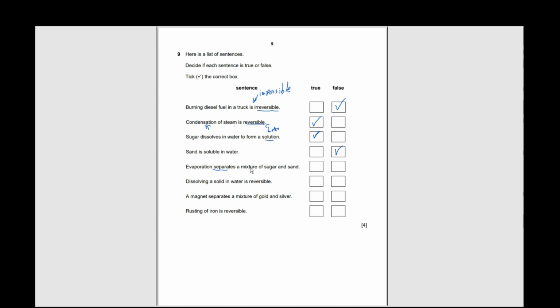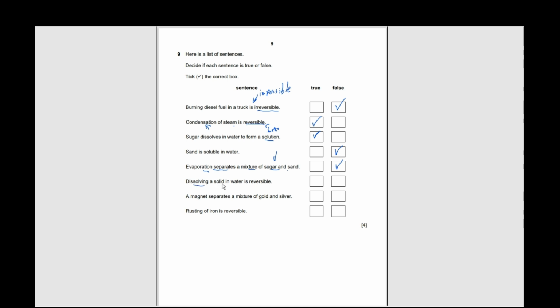Evaporation separates a mixture of sugar and sand. Evaporation, if this is sugar, if this is sand and water, yeah, true. But sugar and sand, no. Both cannot be separated using evaporation. Have to use a different process. So this is false.